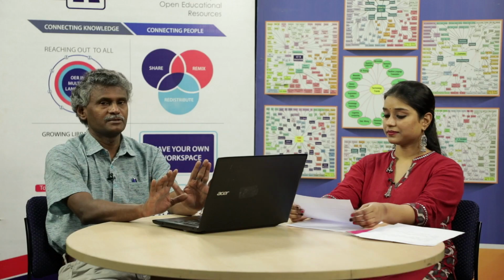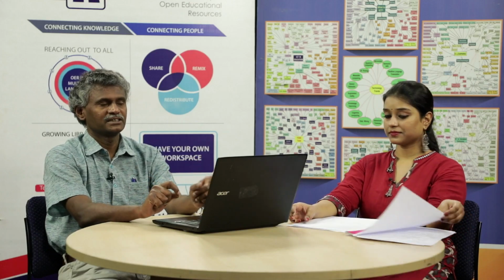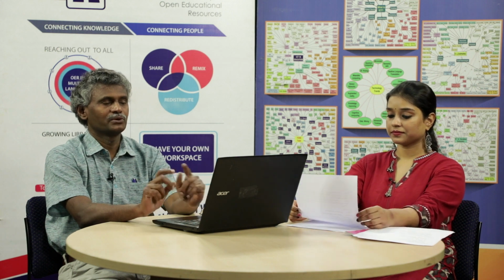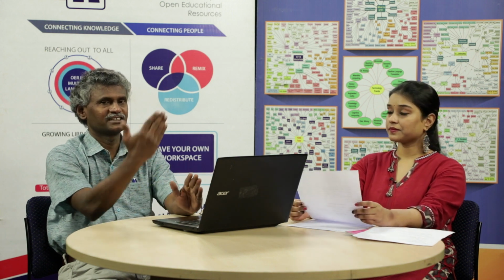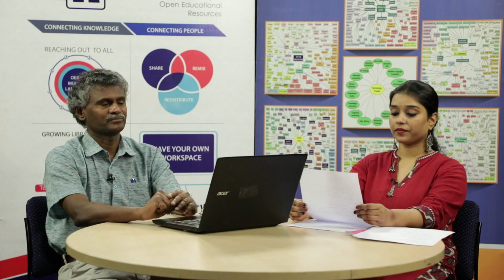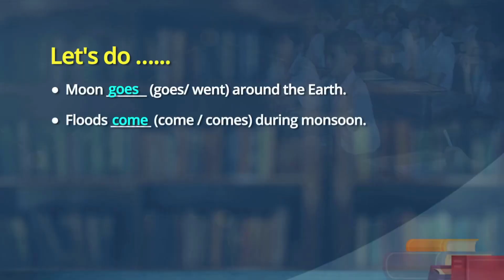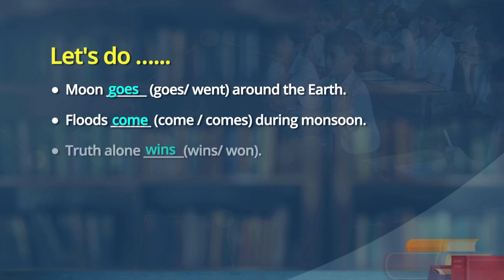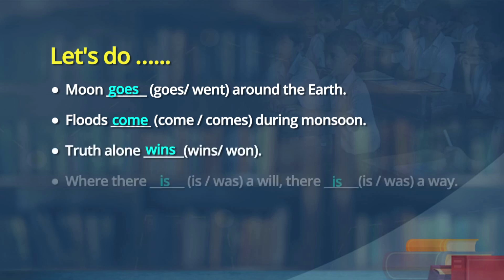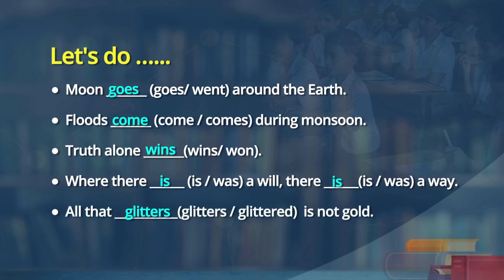So, let me ask you to read out with appropriate verbs, action words, the last ones we did, so that learners can notice them again. Sure, sir. Moon goes around the earth. Floods come during monsoon. Truth alone wins. Where there is a will, there is a way. All that glitters is not gold. Great, great. Now, thank you Kriti and learners.